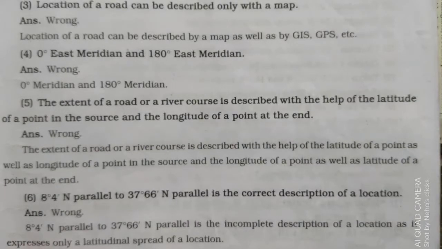Sixth statement is: 8 degree 4 minutes north parallel to 37 degree 6 minutes north parallel is the correct description of a location. So 8 degree 4 minutes north parallel to 37 degree 6 minutes north parallel is an incomplete description of a location, as it expresses only the latitudinal spread of a location. So here the longitudinal description is not given, hence the answer is wrong. Only latitudinal expansion is given. For location, longitude as well as latitude should be there.